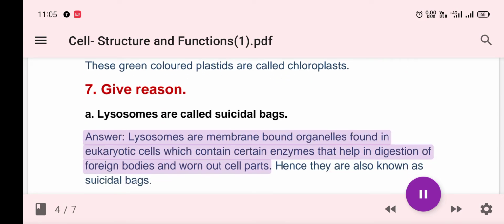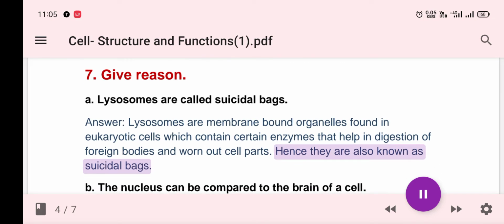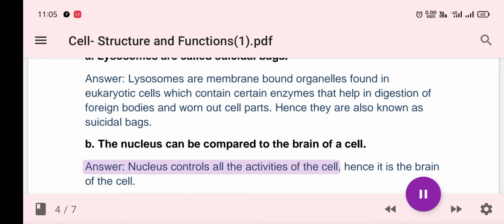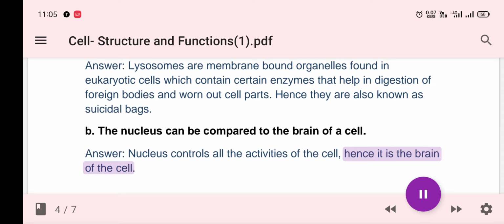Lysosomes are membrane-bound organelles found in eukaryotic cells which contain certain enzymes that help in digestion of foreign bodies and worn-out cell parts. Hence they are also known as suicidal bags. B. The nucleus can be compared to the brain of a cell. Answer. Nucleus controls all the activities of the cell, hence it is the brain of the cell.